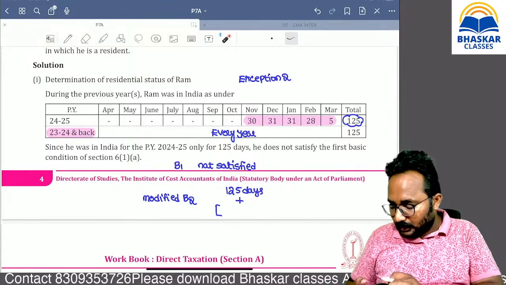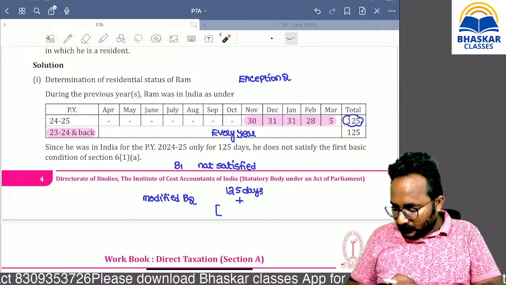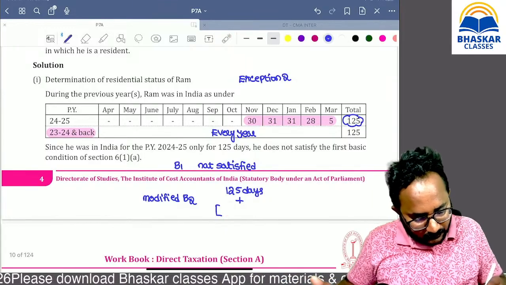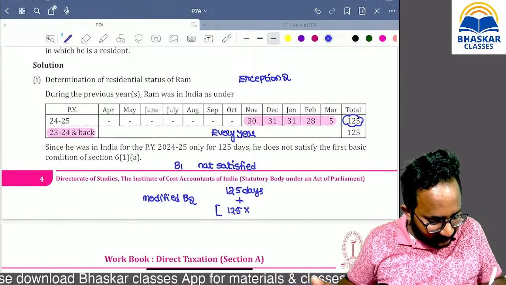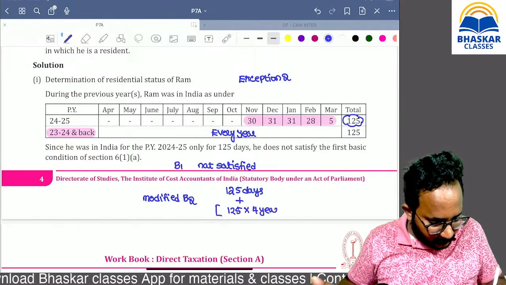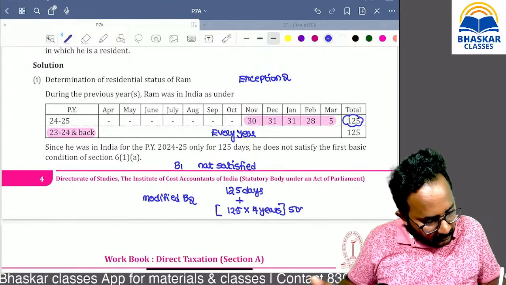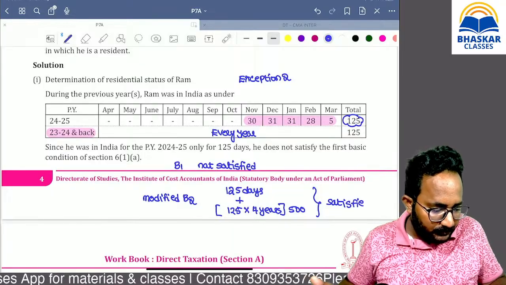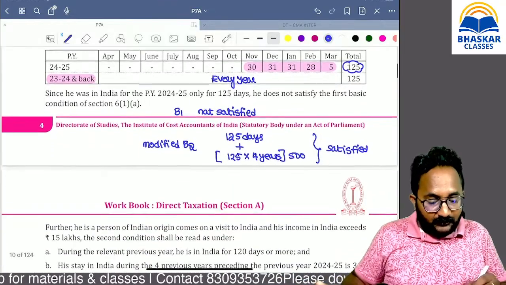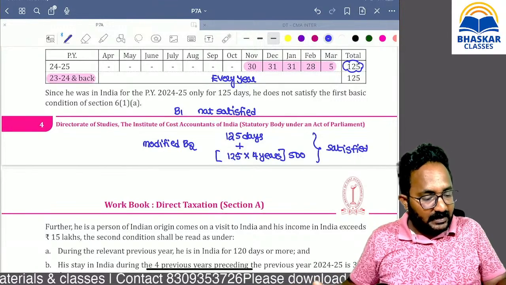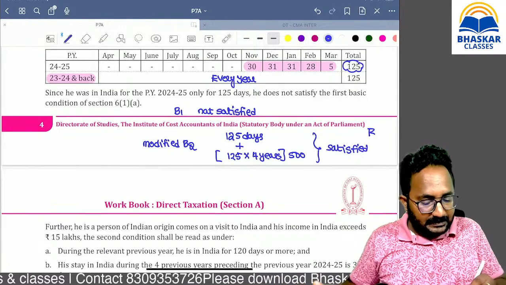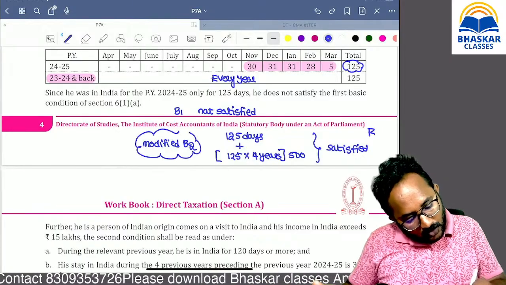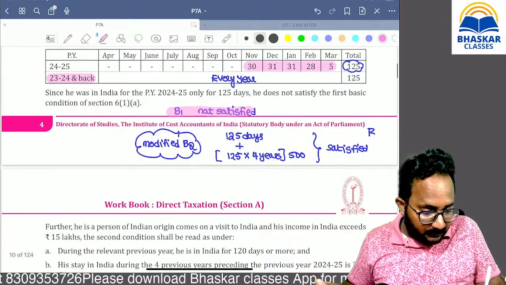Please calculate: during the last 4 years, 125 into 4, it is 500 days. Can you tell me satisfied or not satisfied? Satisfied. So if modified B2 is satisfied, then we can say resident.